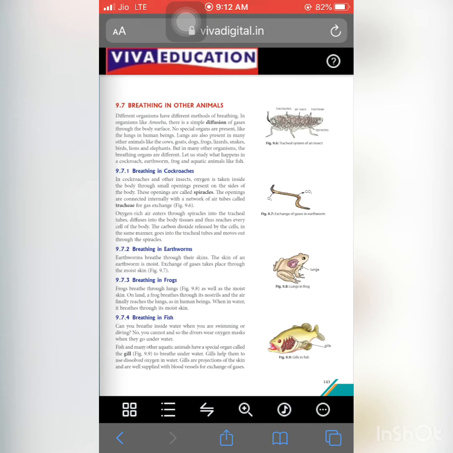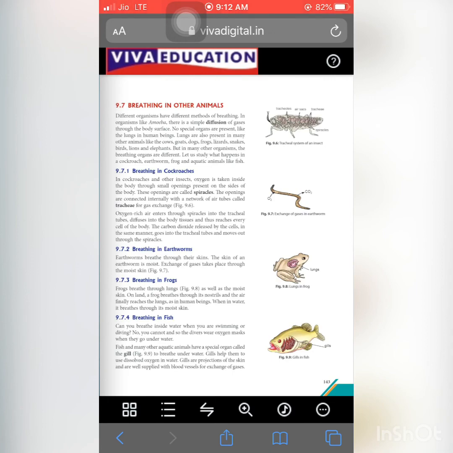Because there is no special organ present inside the amoeba for respiration, but in human beings, the main organ is known as the lungs. Lungs are also present in many animals. For example, cows and goats, which are mammals, use lungs for the respiration process. But in other organisms, mostly invertebrate animals, they use skin and some special organs for breathing. So here we can talk about the special organs for some organisms.